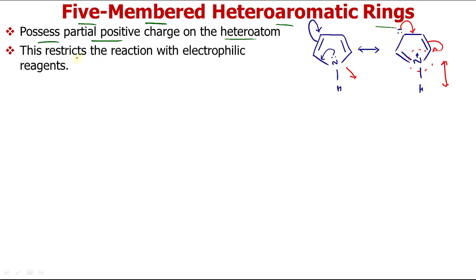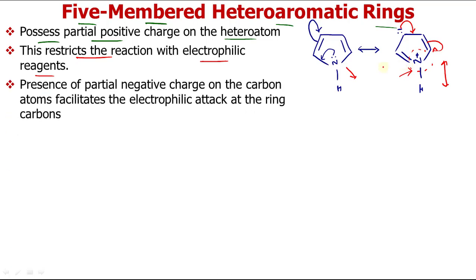So what happens is that this restricts the reaction with electrophilic reagents. Now the electrophile cannot add on this heteroatom, whereas in case of 6-membered rings the attack of the electrophile was at this heteroatom. But here, as they are positively charged, they are electron deficient because of this resonance. So now the electrophiles cannot attack this nitrogen atom, and the presence of partial negative charge on the carbon atoms facilitates the electrophilic attack at the ring carbon atom.